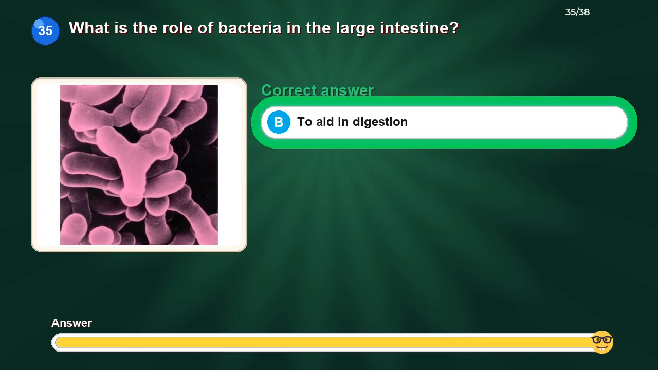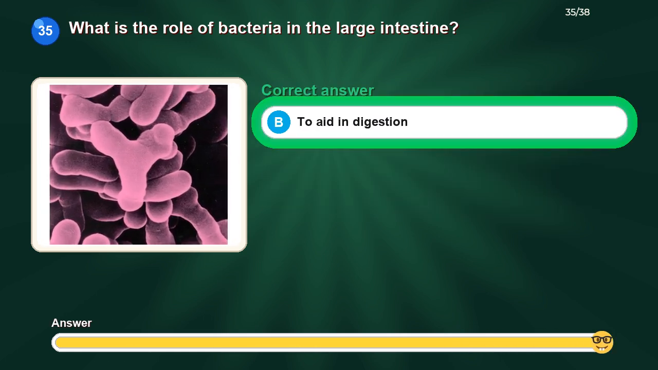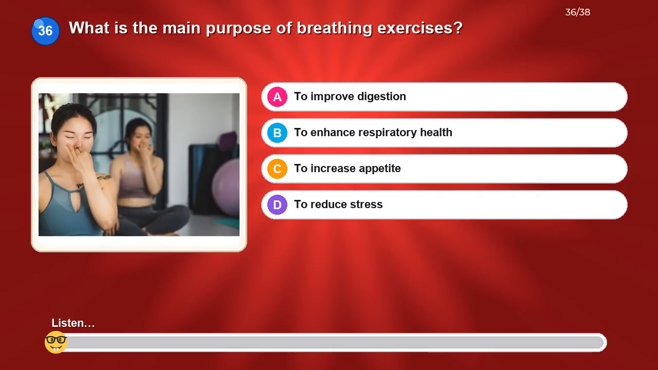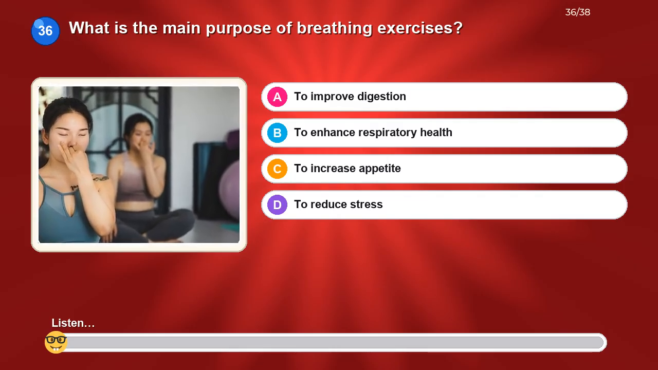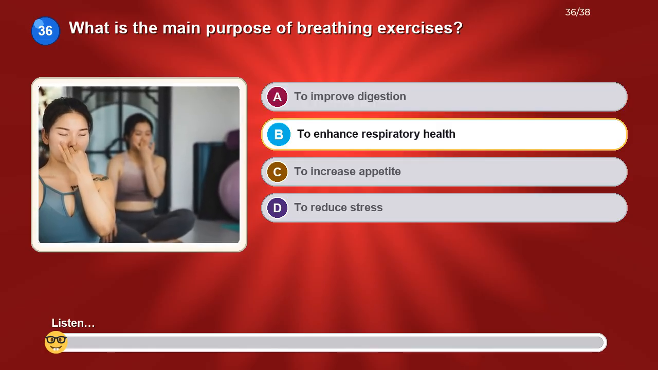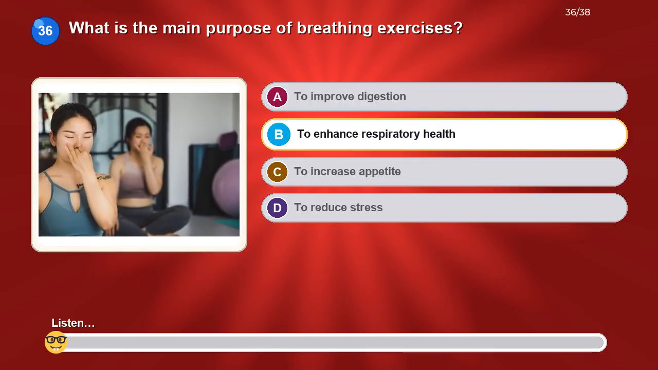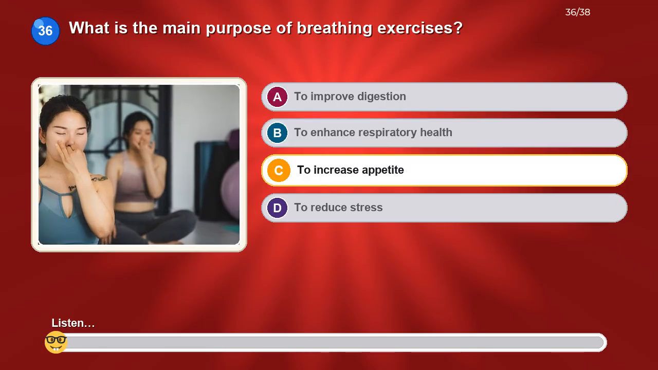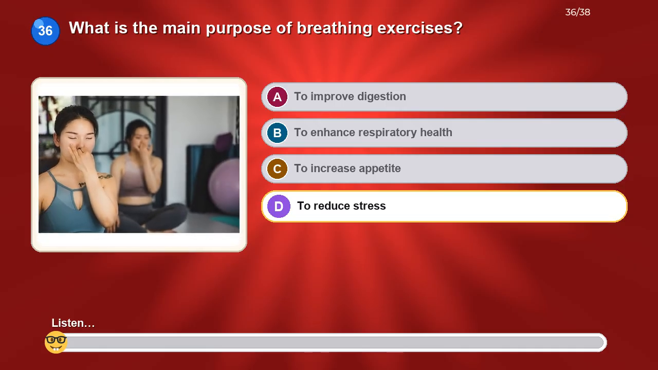The correct answer is to aid in digestion. What is the main purpose of breathing exercises? Option A, to improve digestion. Option B, to enhance respiratory health. Option C, to increase appetite. Option D, to reduce stress.